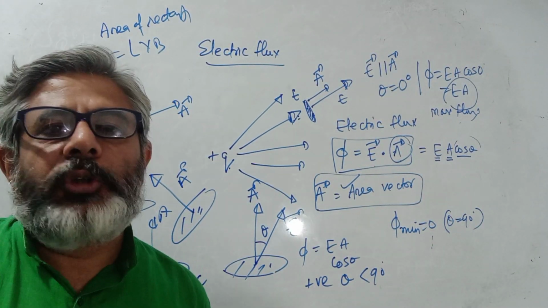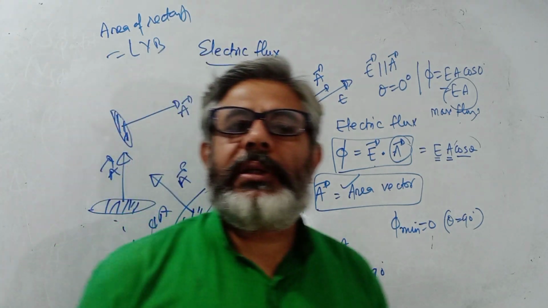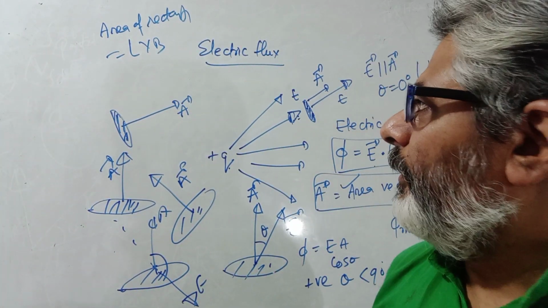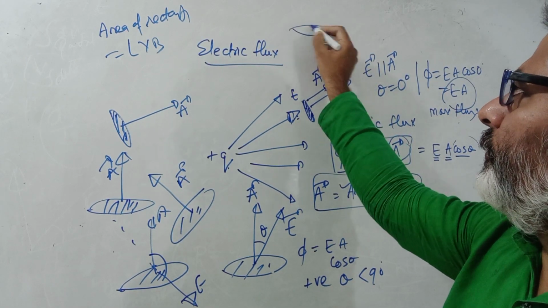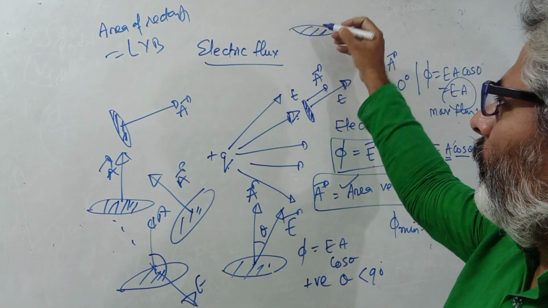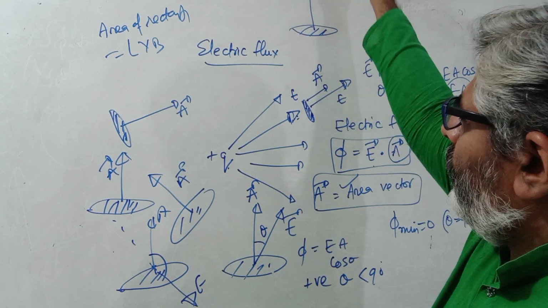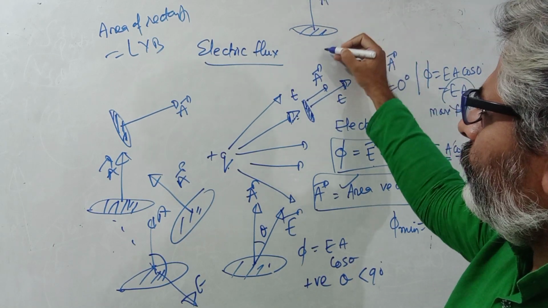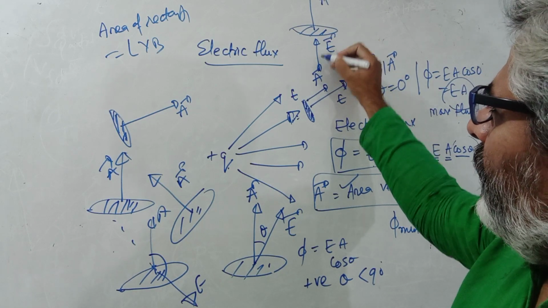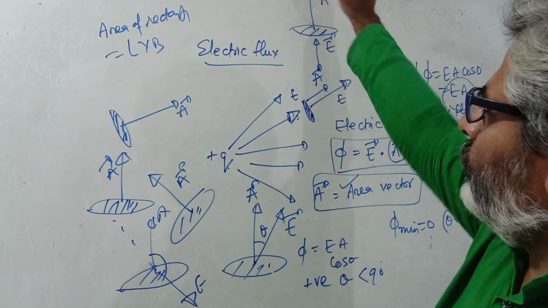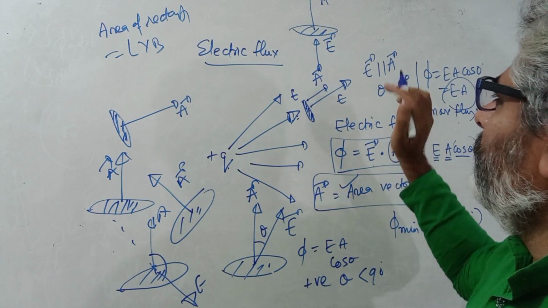So when flux comes out positive, we can call it leaving flux, and when it is negative, entering flux, and you can decide this here. For example, on this board, if this is your area vector, and you take it outward as the positive direction, and this is the direction of electric field, so here between E and A there is zero angle, so this is positive flux.